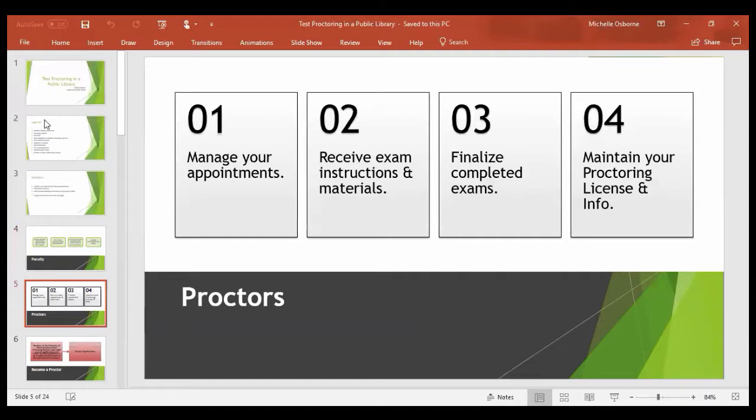On this next slide here, we're going to talk about proctors. They're able to manage their appointments. You can block out dates if you're going to be unavailable. You can receive exam instructions and materials through your online account. You're able to finalize completed exams. And finalize means after a student completes an exam, you log in the time and any notes to show the student completed their exam. And they're able to maintain your proctoring license and information, which is done yearly.